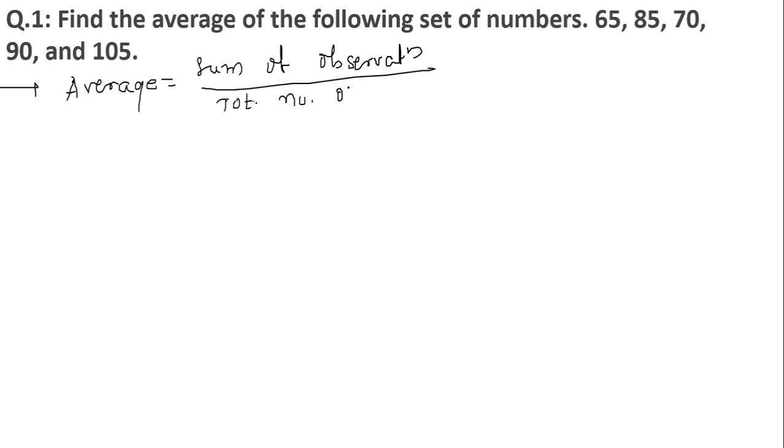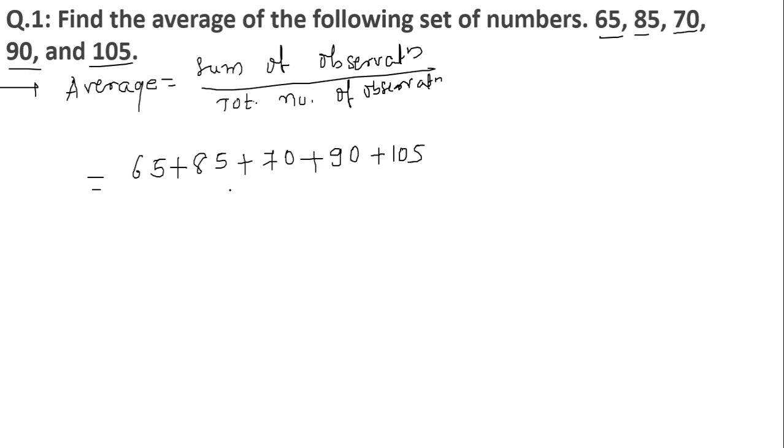Total number of observations, I am just writing it in short form. Sum of the observations, sum of the values, or sum of the entities, any term can be used, divided by the total number of observations. These are the observations given in the question. Let's take the sum of all the values: 65 plus 85 plus 70 plus 90 plus 105, divided by how many observations are there? There are total 5 observations, so divided by 5.